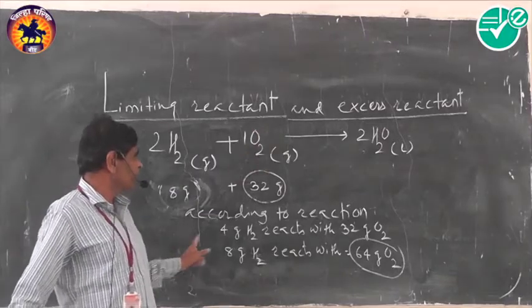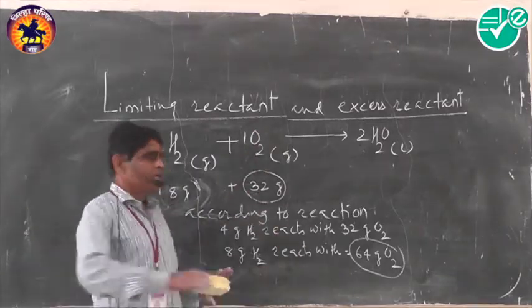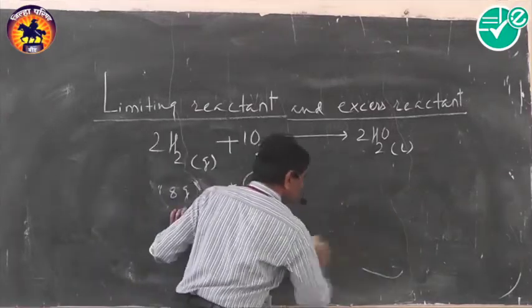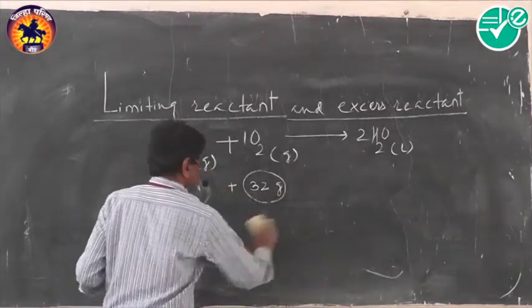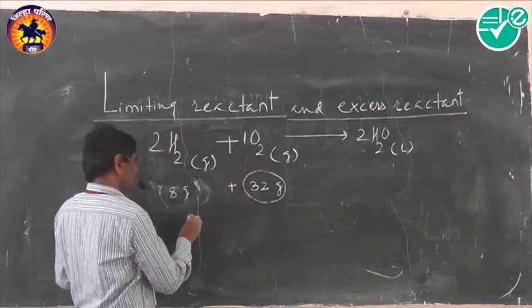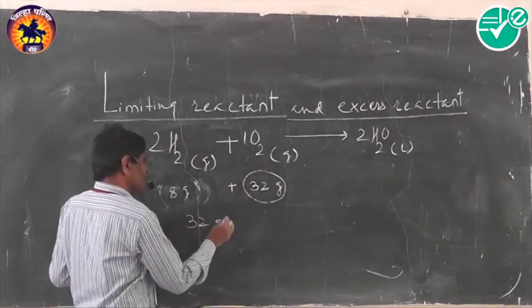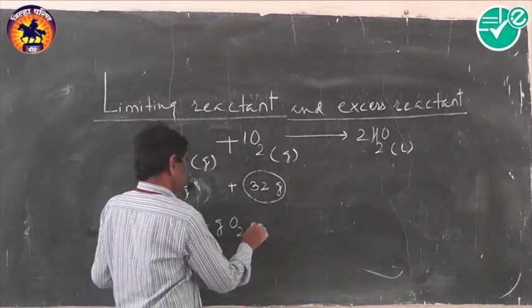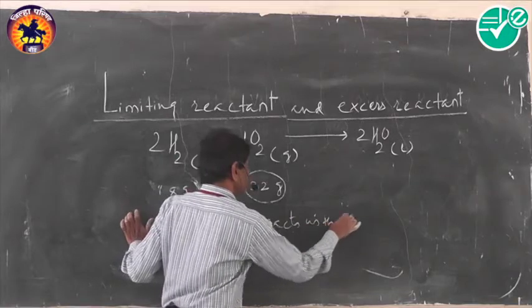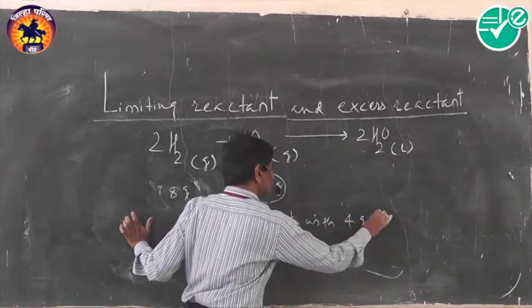And thus here oxygen is the limiting reactant, which means hydrogen must be in excess. Now how is it in excess?